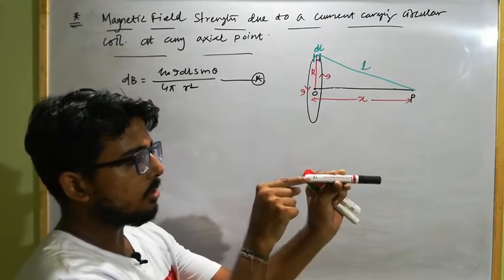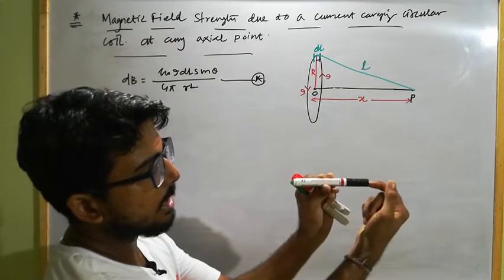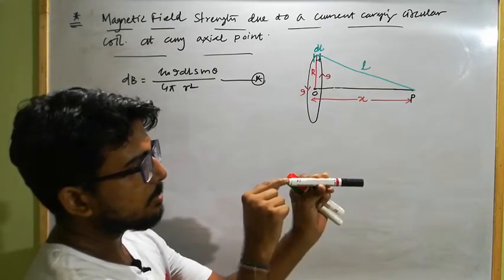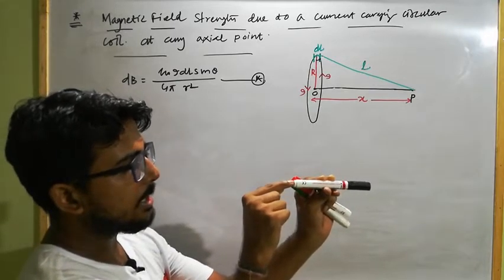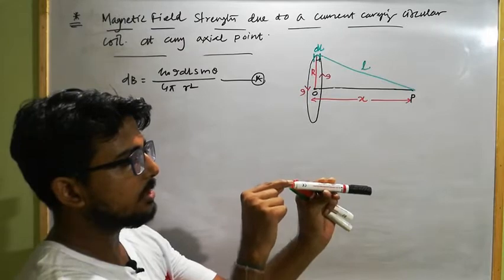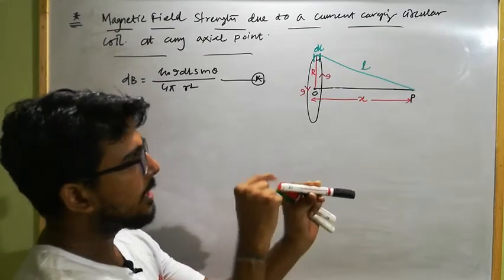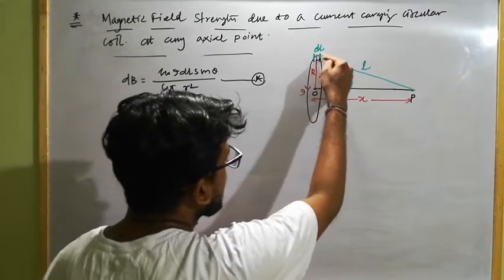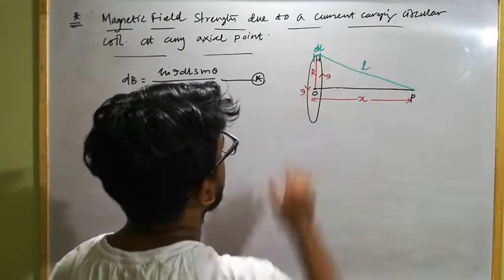Okay, if this is the current carrying coil with current flowing in this direction, and I want to calculate the magnetic field at this point, then at this place I consider a current carrying element. If this is a current carrying element, its direction will be tangent at this point. So its direction will be like this, tangent, and the position vector will be this r. So the tangent at this place and the position vector make an angle of how much? Here the angle will be 90 degrees.